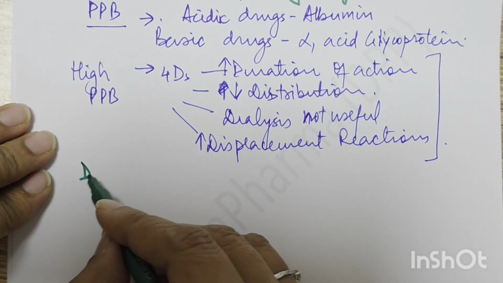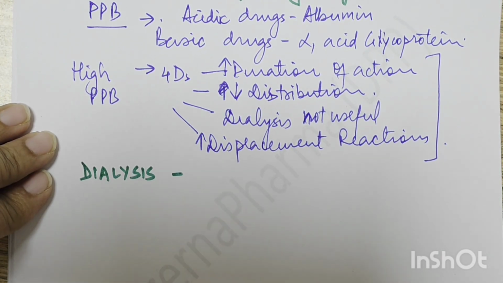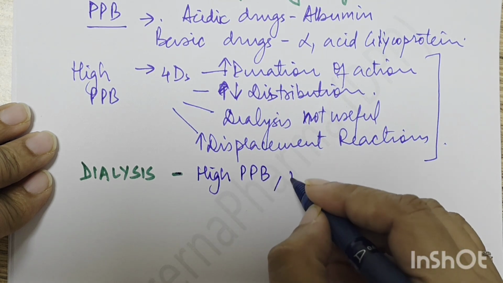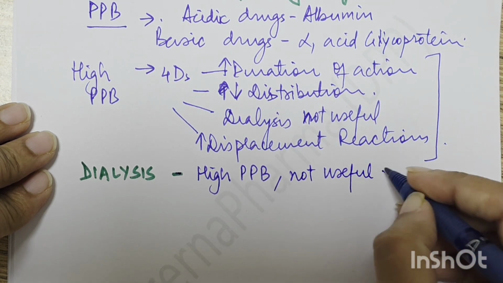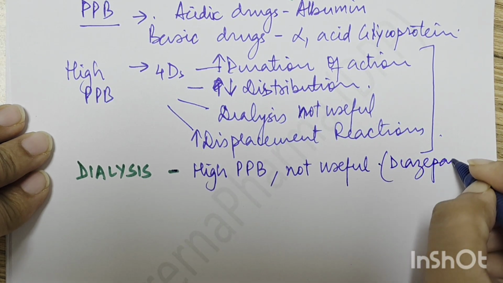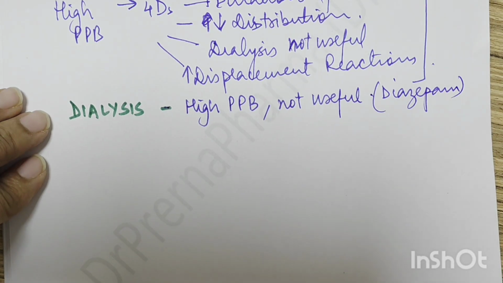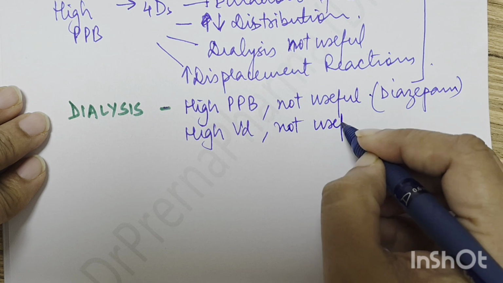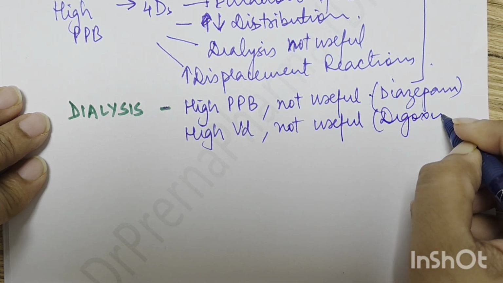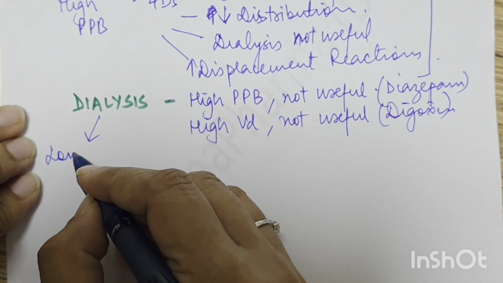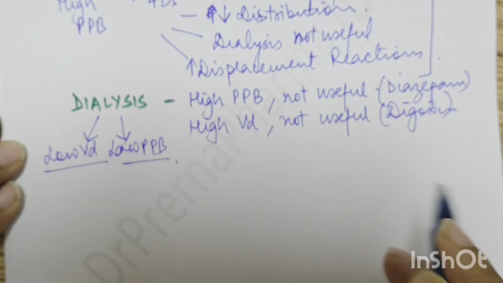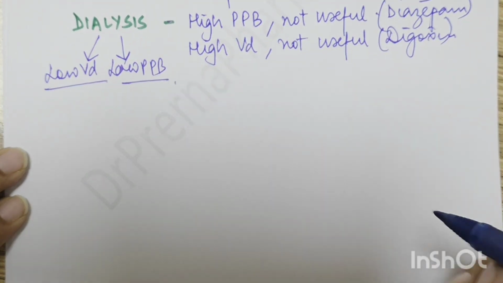So here itself we will look at the effect of dialysis. Dialysis, if the drug is high plasma protein bound, then not useful. For example, there is a drug diazepam, which is highly plasma protein bound, so it is not very useful. Then if the drug has got high volume of distribution, then it is not useful. Like digoxin. When is it useful? Low volume of distribution and low plasma protein bound. Okay? In both conditions dialysis is the treatment of choice in poisoning.